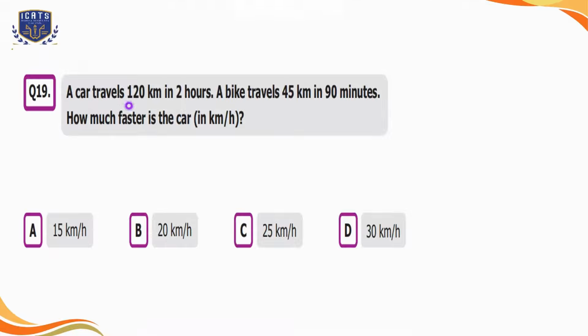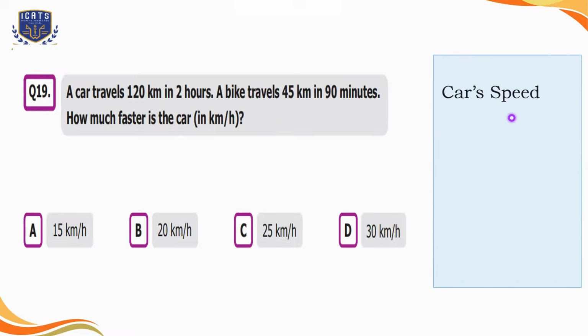Question number 19. A car travels 120 kilometers in 2 hours. A bike travels 45 kilometers in 90 minutes. How much faster is the car in kilometers per hour? Option A is 15 kilometers per hour. Option B is 20 kilometers per hour. Option C is 25 kilometers per hour. And option D is 30 kilometers per hour.